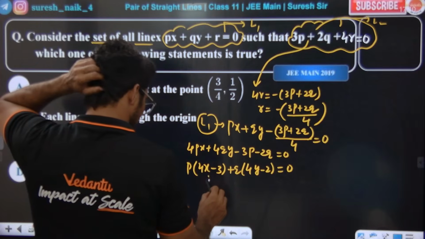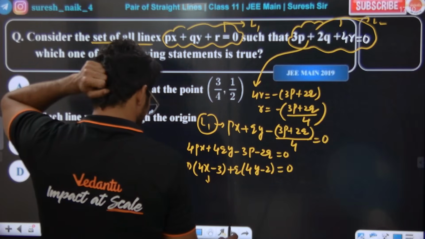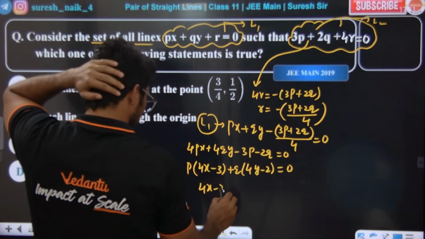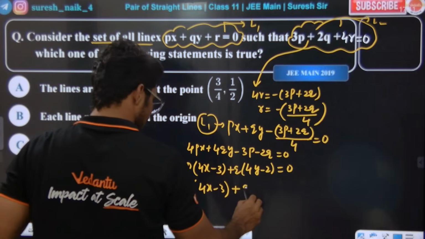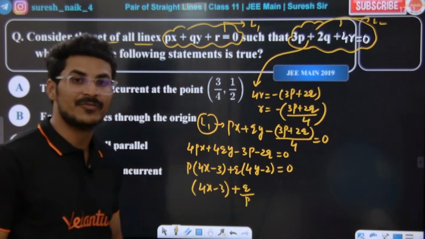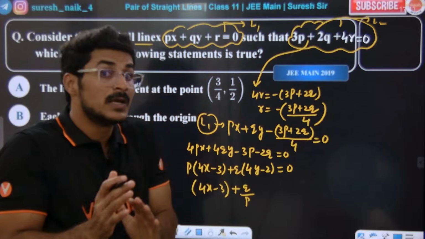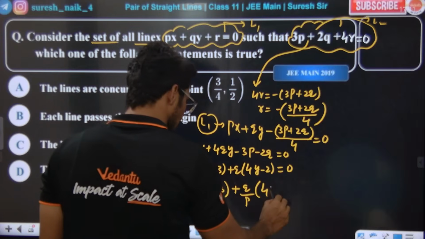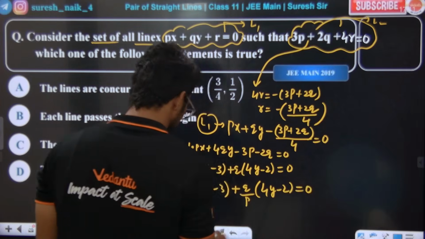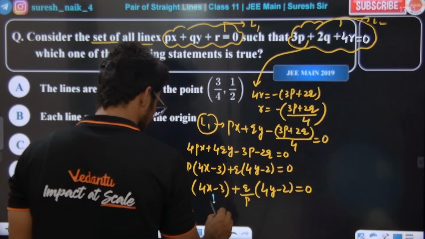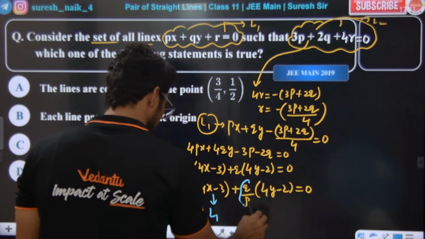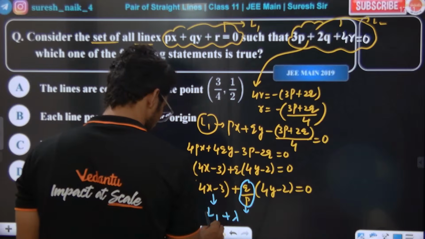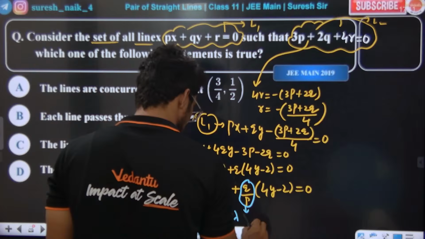This is basically what now tell me here. L1 plus L2 is equal to 0 mari irukku. Yes or no da? Sir, L1 plus L2 eppadi sir? Can I divide with p on both sides? If I divide with p on both sides, we need to create in the form of L1 plus lambda times of L2. This is L1 plus q by p into 4y minus 2 is equal to 0. Now isn't it looking like, this is lambda mari. This is L1 plus lambda times of L2.